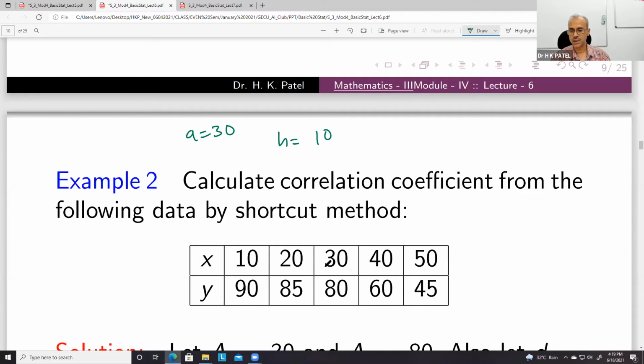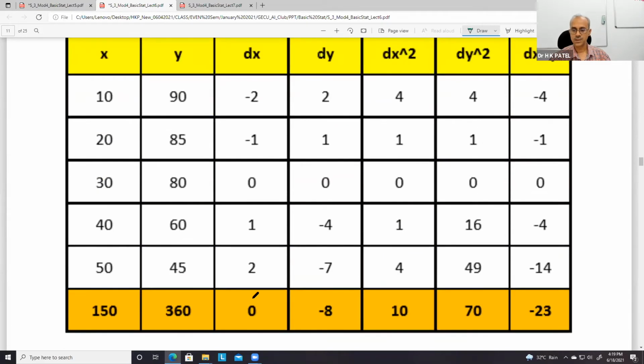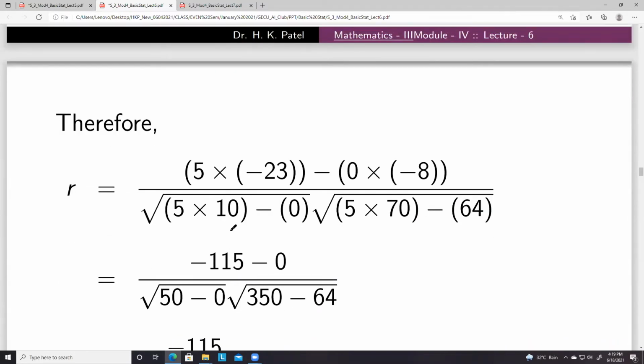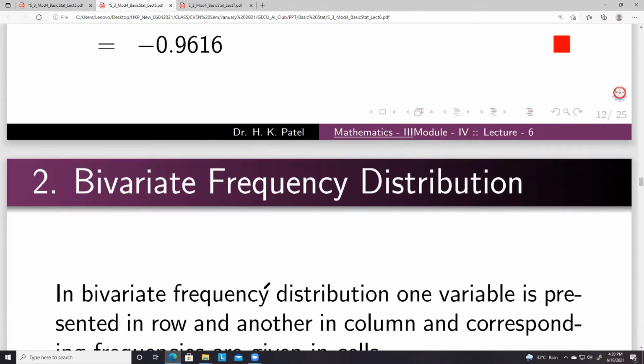And then you can see that summation u or summation dx will be 0. So you can put these values. I think these calculations are not difficult. You can do that.